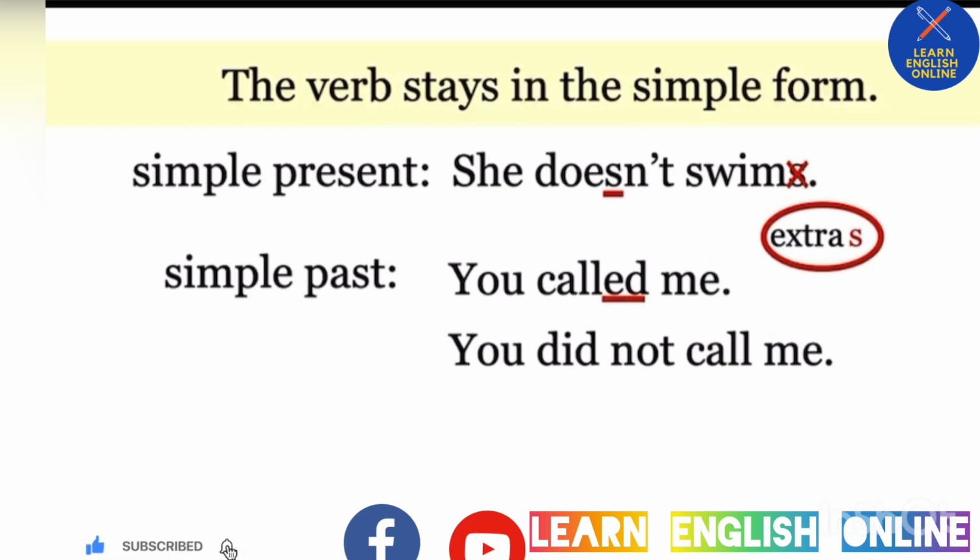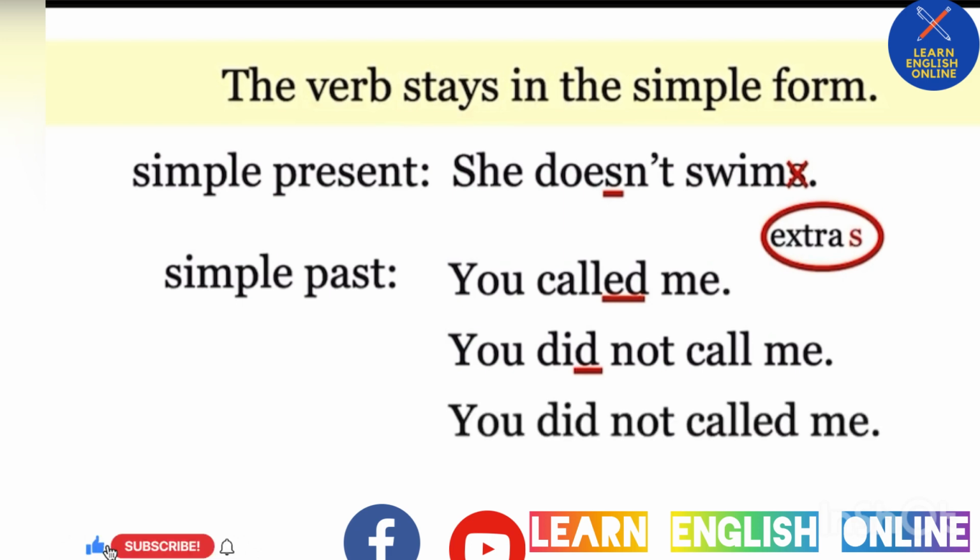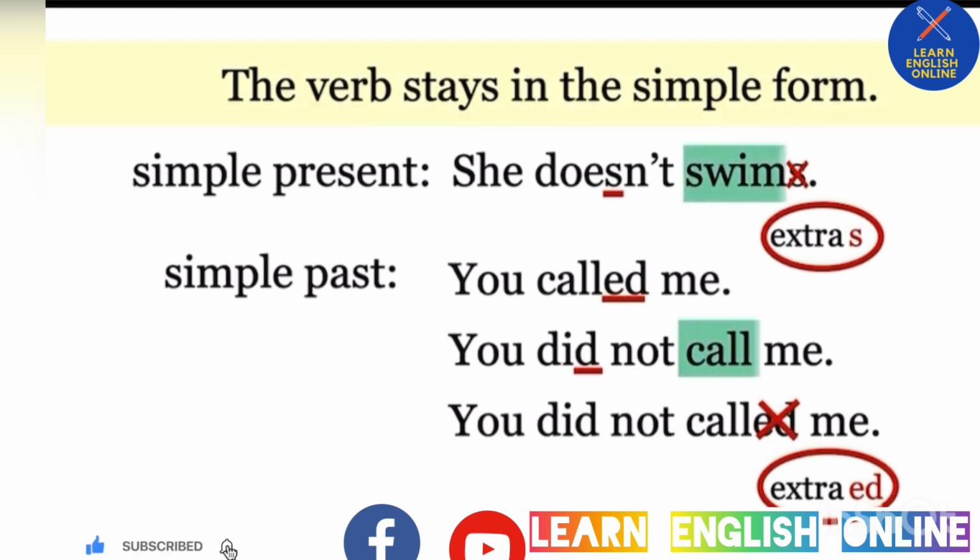And when we change it to the negative, you did not call me. Now the did shows me it's in the past. So I don't say you did not called me. I've got an extra ED here, just like the extra S up above. So the main verb, swim and call, they stay in the simple form.